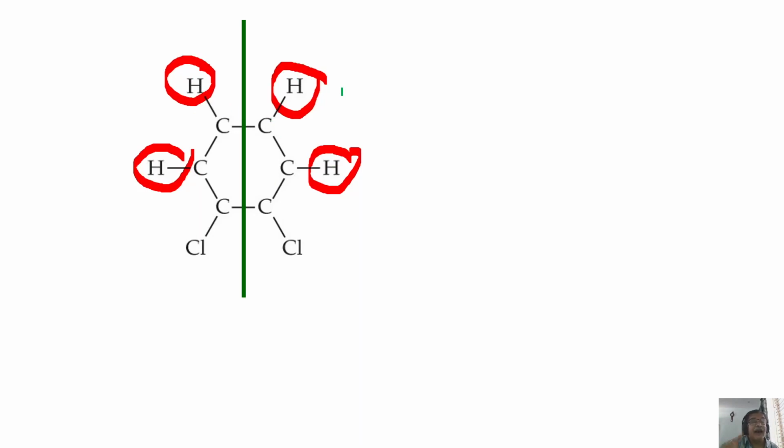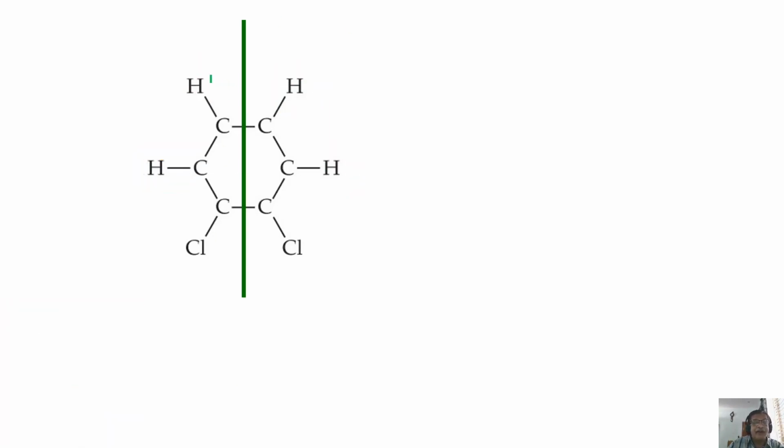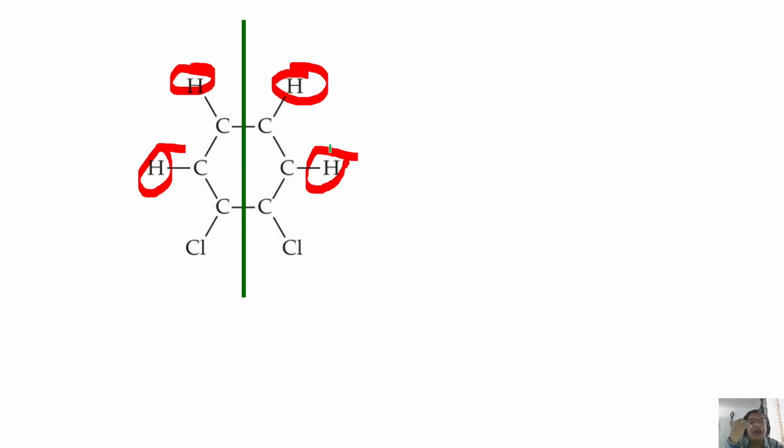But coupling is not zero. Coupling between this and this is not absent. Coupling between this and this is not absent. It means they're chemically equivalent, but not magnetically equivalent, of course. We'll worry about those parameters later. But remember, this and this are chemically equivalent, this and this are chemically equivalent. Now, how do I represent this using Pople notation?